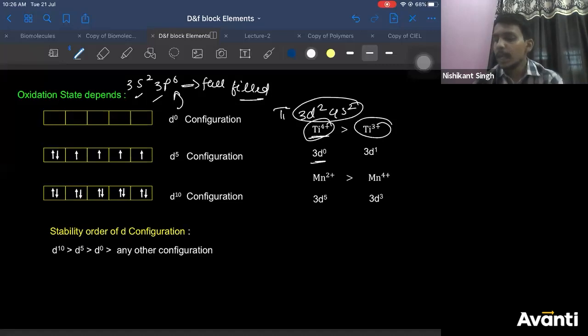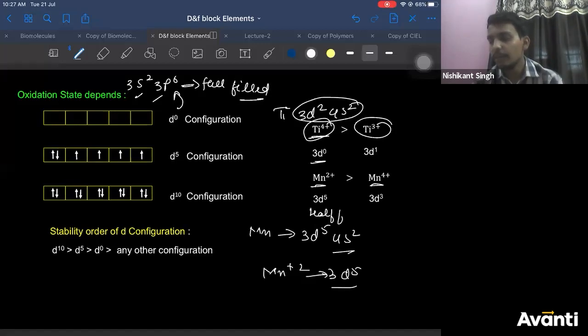Similarly, they can ask, Mn +2 is more stable than Mn +4 because Mn is 3d5 4s2. So after losing 2 electrons, it will become 3d5, which is half filled. And half filled configurations are stable. Therefore, +2 is more stable than +4. Correct? Right? Yes. Is there any doubt in this?